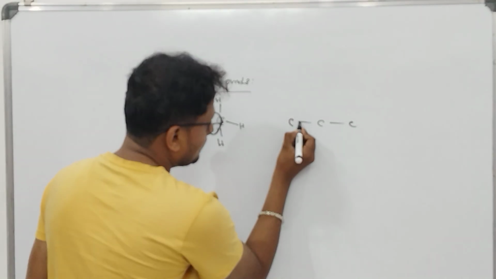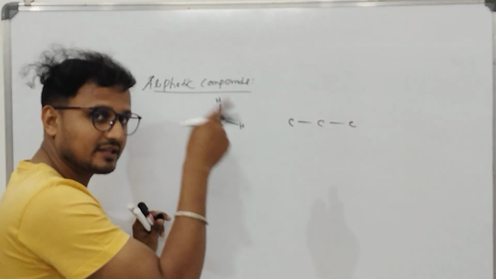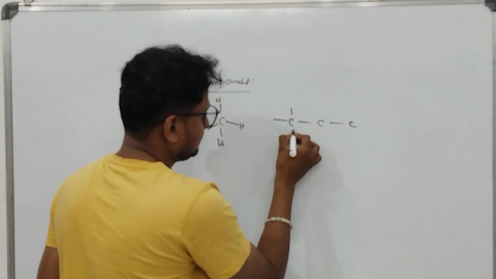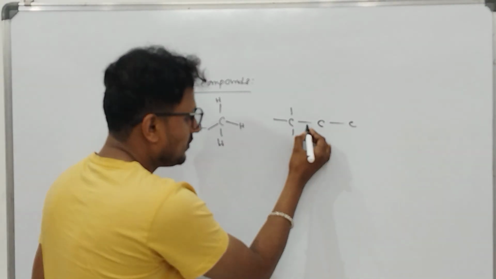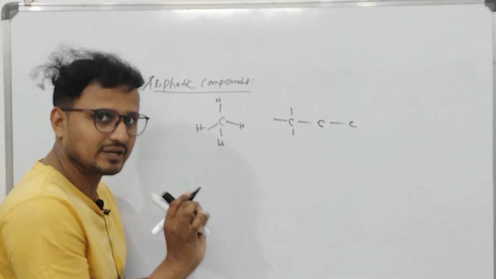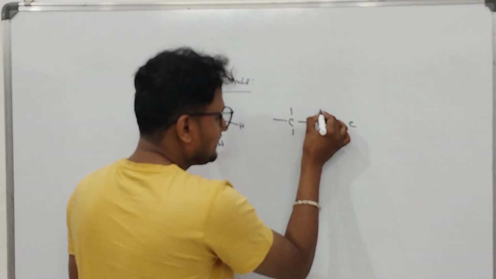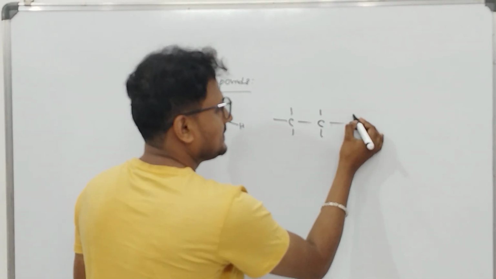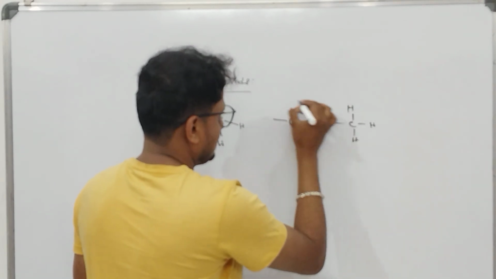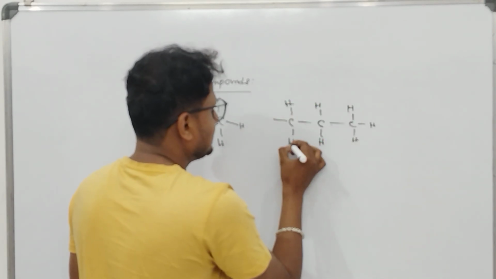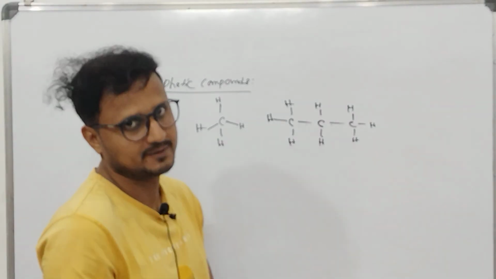This carbon has 1 bond, we are left with another 3. This carbon, the middle one, has 2 bonds already, 1 2. You can understand from here. So another 2 left here. This carbon left with 3. So if you fill up with the hydrogens, then you get one open chain compound.